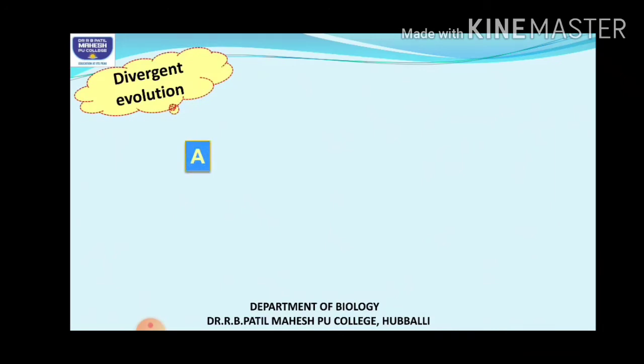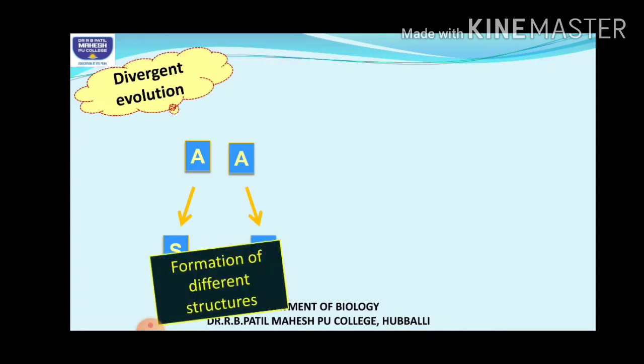So we'll just summarize what divergent evolution is. Diverge, that is, one common organism is diverging, that is, giving rise to different structures. Okay, so that is divergent evolution. Why is it giving rise to different structures? Because a common species, when they diverge or go to different areas, to adapt to those different areas, develop different structures. That is divergent evolution.